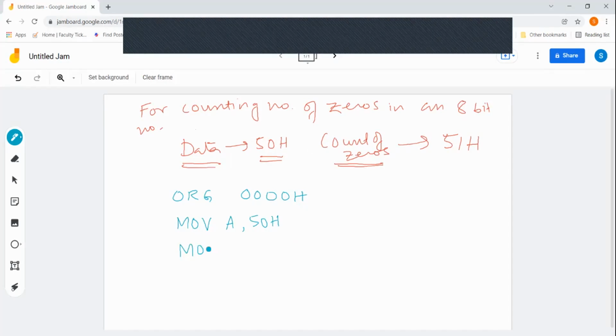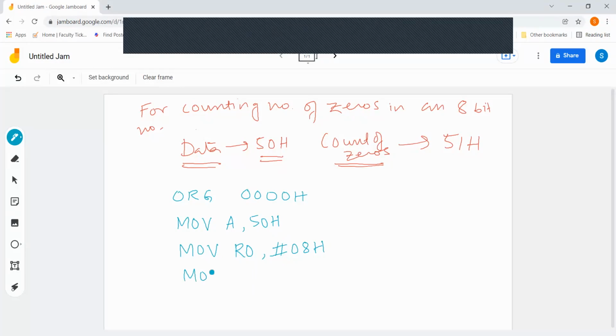So one register I am using as R0, and let me store here the number 8. Why am I storing this number 8? Because it is an 8-bit number, so 8 times I have to repeat the loop. That's why I am storing the number 8. And you can see the hash over here, so it is immediate addressing mode.